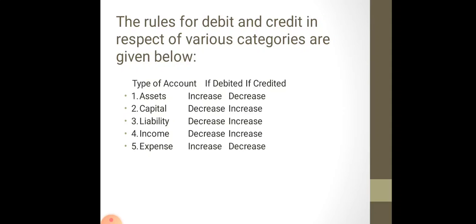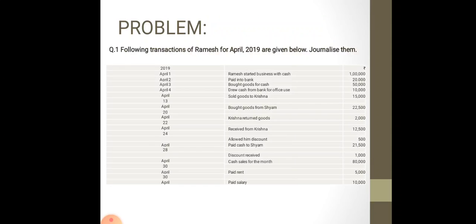Same with the capital, liability, income and expenses. You have to remember these aspects, these rules for recording the transactions in debit and credit column in your journal. Now I will explain these rules with the help of this example. Now carefully watch this illustration.